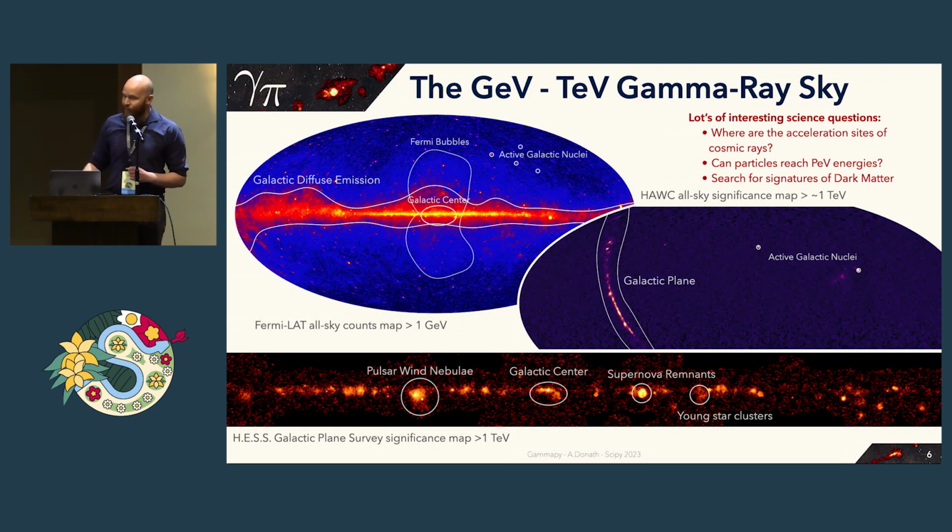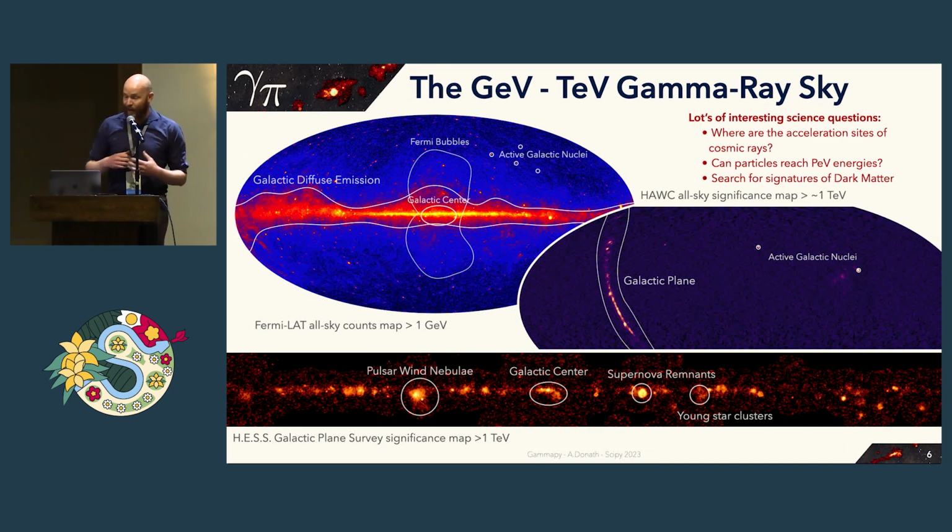Then the other map to the right, the large one, is a map as measured by the HAWC Observatory. This is above 1 TeV. Again, you can see that the galactic plane is really bright in TeV gamma rays. And again, there are active galactic nuclei. One last example is the scan of the galactic plane by the H.E.S.S. telescopes. This is shown at the bottom.